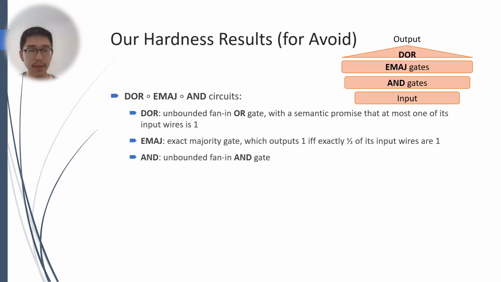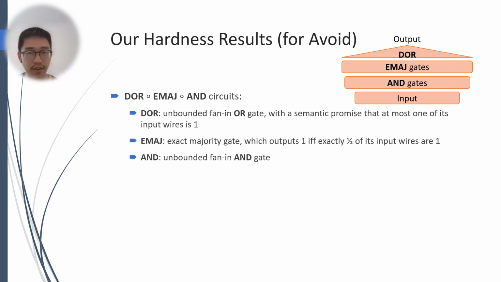Now we are ready to formally state our result for the hardness of range avoidance. Our circuit class will be a depth 3 circuit, which is called a disjoint OR of exact majority of AND gate circuits. Here, disjoint OR is an unbounded fan-in OR gate with a semantic promise that at most one of its input pairs is 1.